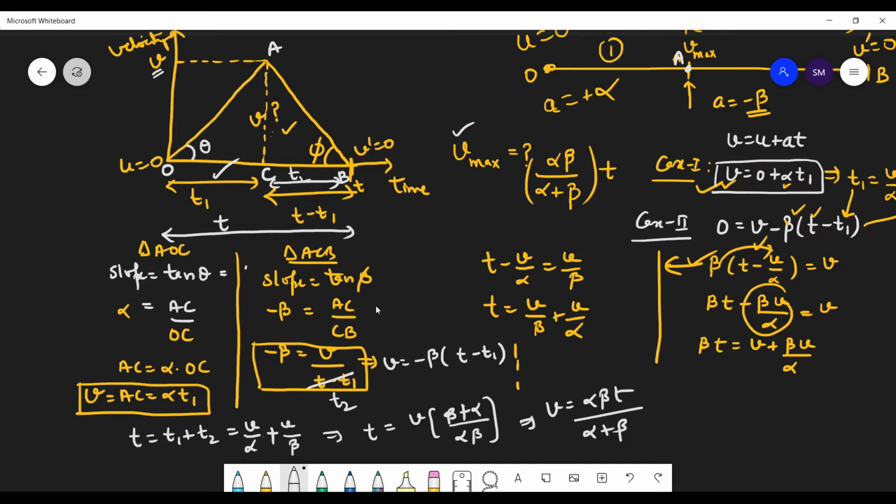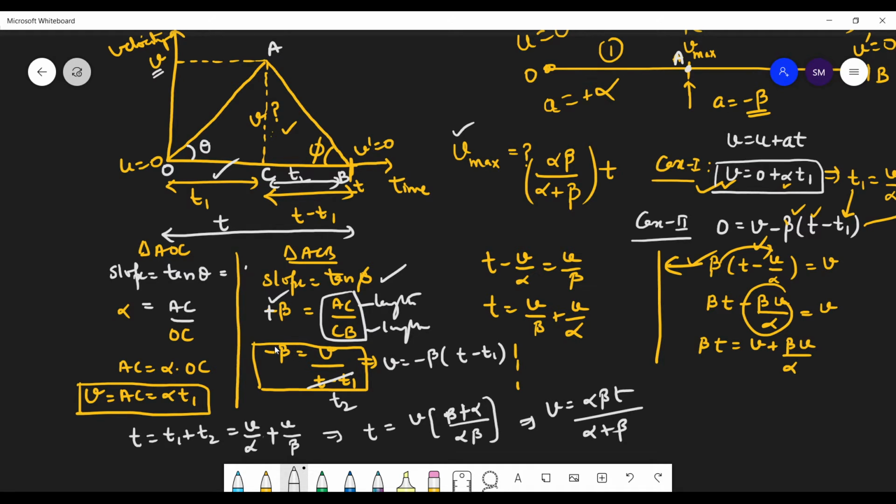So what's the point here, students? Here, if you are taking these lengths, then you have to take them as positive, because these lengths cannot be negative. So AC upon CB will always be positive, because these are lengths and this is also a length.